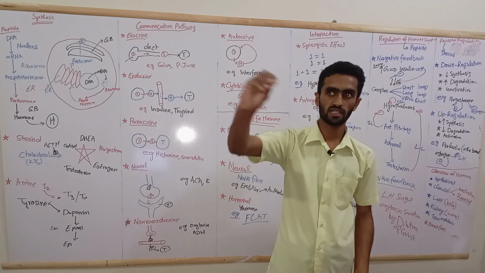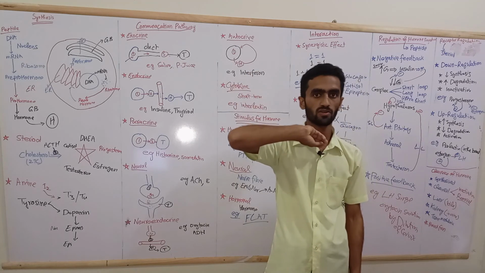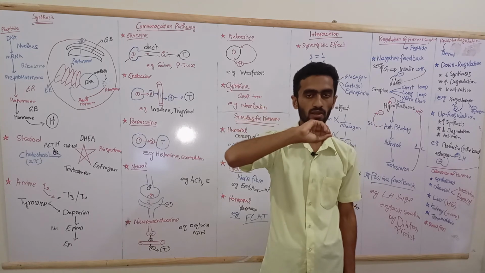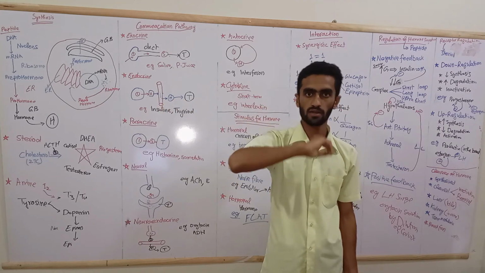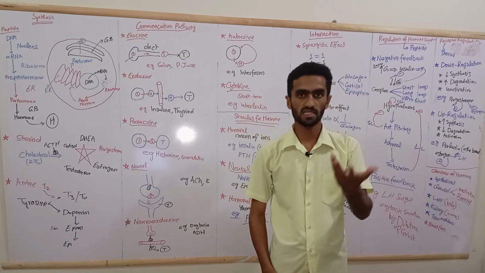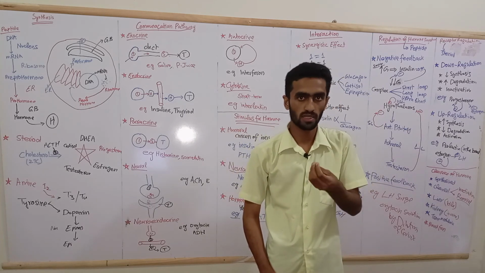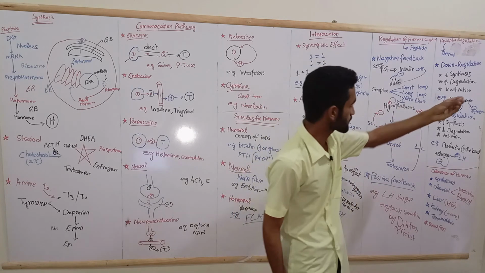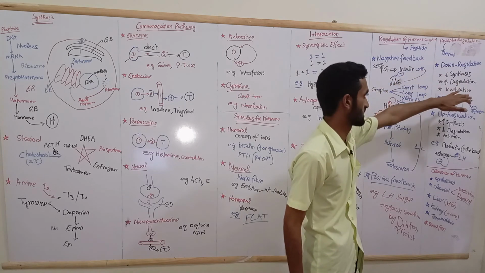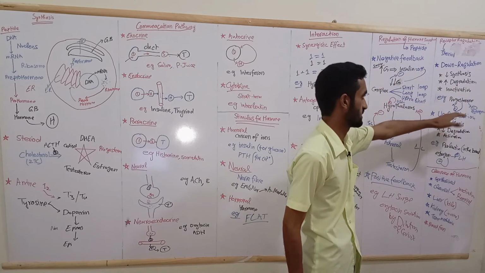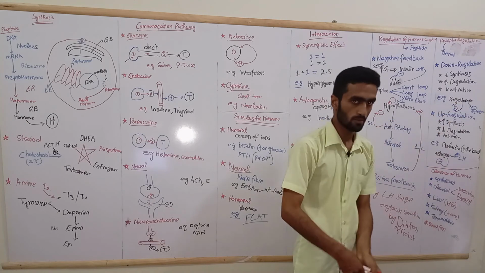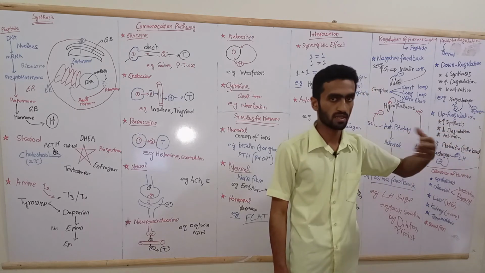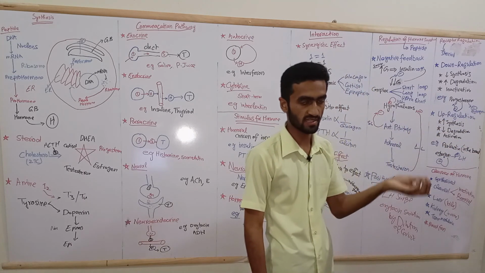For example, if 100 receptors are present and I want only 50 to be active, I will inactivate 50, degrade 50, or only synthesize 50. This is desensitization or downregulation: synthesis decreases, degradation increases, inactivation. The example is progesterone.